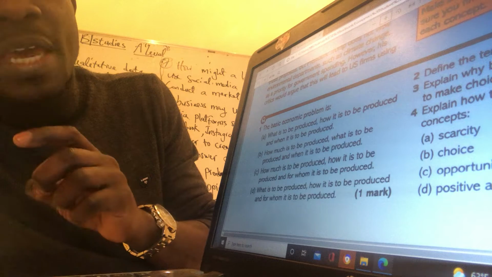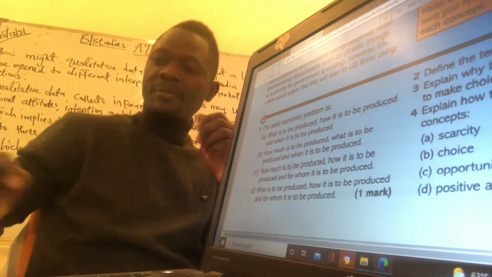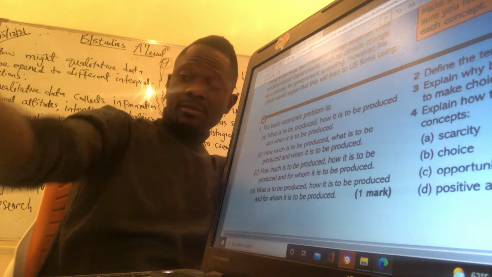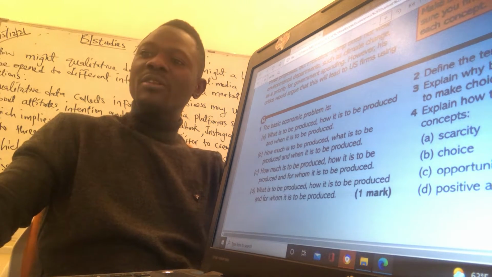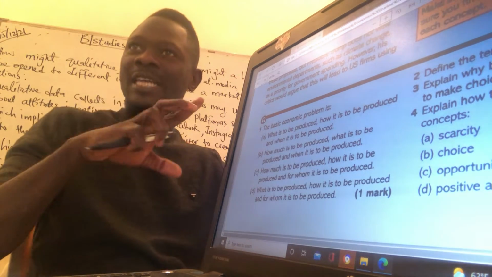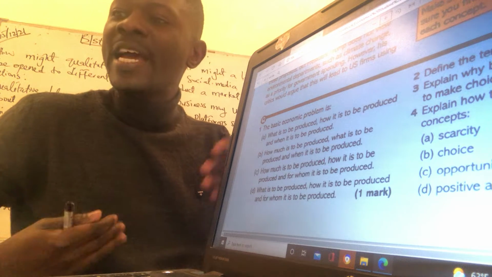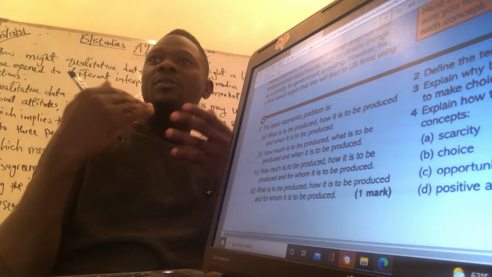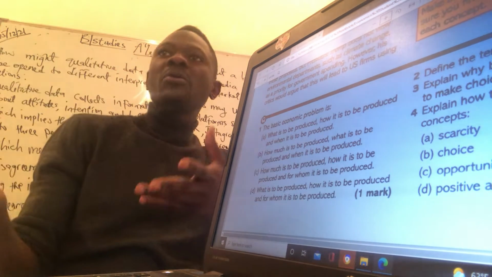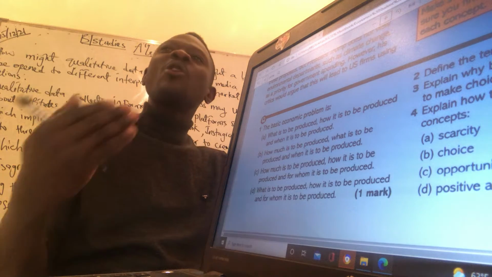Now the third one, they said, explain why both the UK government and the US government have to make choices. So I said here, based on the article, the UK government had to make choices as spending so much on, for example, the two cancer drugs will mean that other areas might not be touched. That's why the NHS said the drugs proposed by Roche, the Swiss pharmaceutical company, is not cost effective.